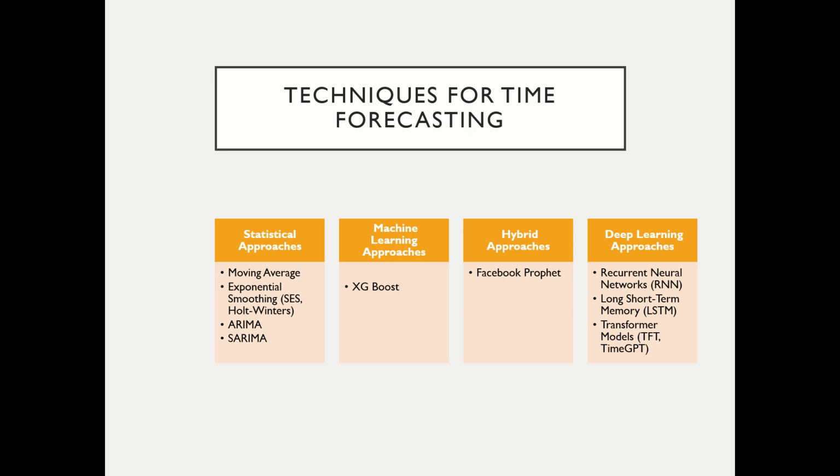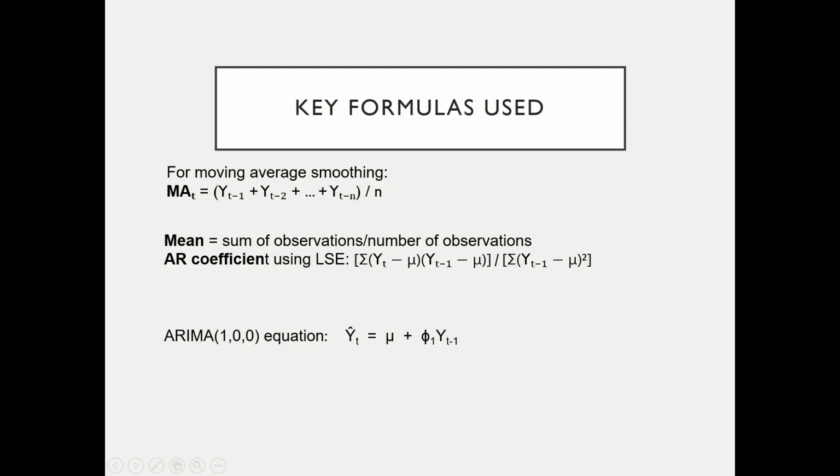Now, there are several techniques for time series forecasting. There are statistical approaches, ARIMA, SARIMA, and machine learning approaches, XGBoost, hybrid approaches, Facebook Prophet, and deep learning approaches such as recurrent neural networks, long short-term memory, and transformer models, PatchTST, TimeGPT.